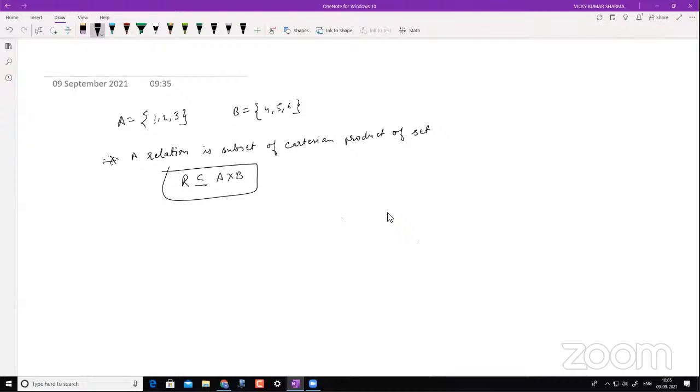All right, now if I do A cross B here, a relation is a subset of A cross B, right? So how many relations will be possible? Can somebody put it in the chat and tell me how many relations can be possible from these 2 sets, A and B?